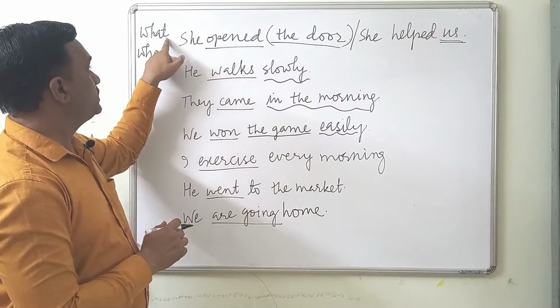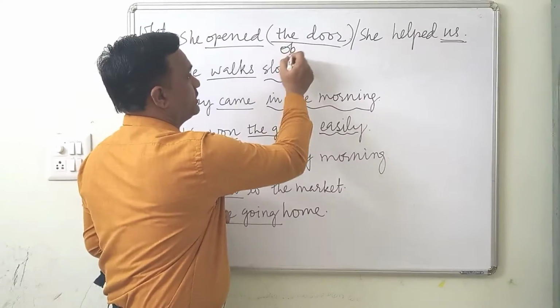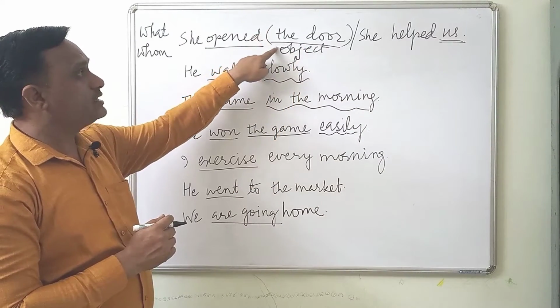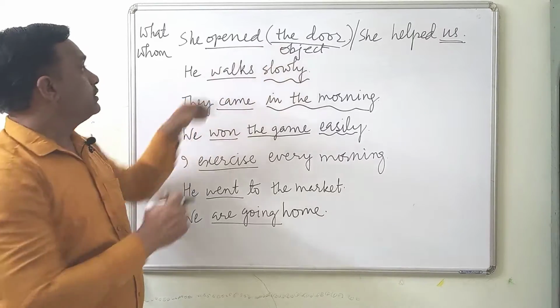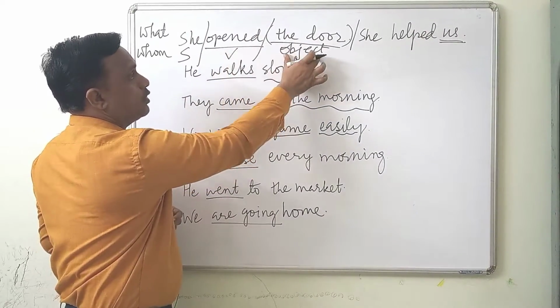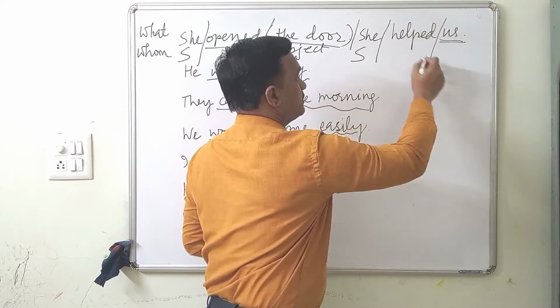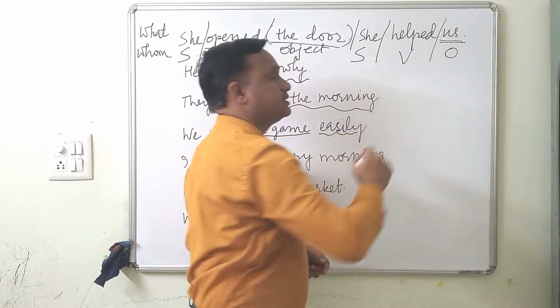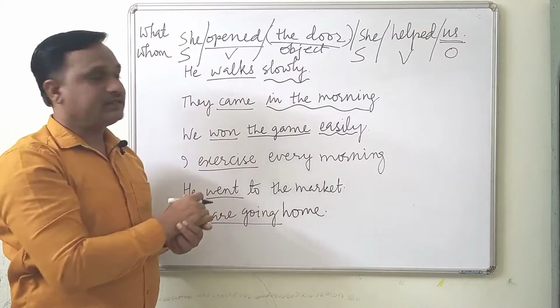So now friends, in the first sentence, we get the answer. If we ask what or whom to this verb, this is called an object. The action is happening on this, so this is called an object. We already know this is the subject, this is the verb, and this is an object. Here also, she is the subject, helped the verb, and us the object. But this is not happening with the remaining sentences.